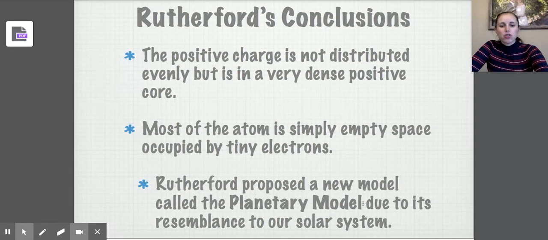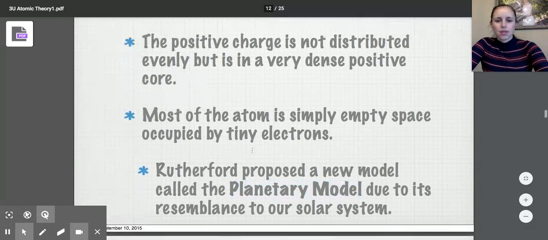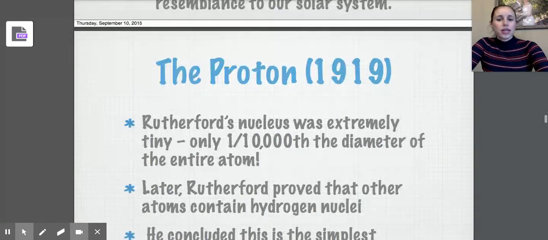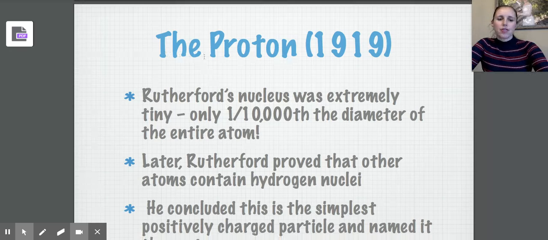Rutherford called this new model the planetary model because it models our solar system, right? We have our sun in the middle and we have planets orbiting around the outside. So Rutherford said that we've got our positive core in the middle. We now know our positive core is called the nucleus, and those negatives are orbiting around the outside. This also helped to lead to the discovery of the proton.